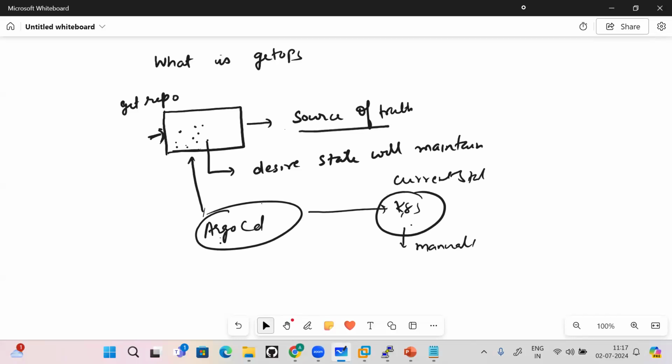That desired state definition will be under the Git repository and all the Argo CD based tools will be monitoring it for the definitions of the resources. So if any changes happen on this end under Git, then Argo CD will pull and implement them. But if any changes you make manually in the current state, then Argo CD will take this definition as the final one and revert it back. Okay, so even for any manual drift, Git becomes the source of truth.